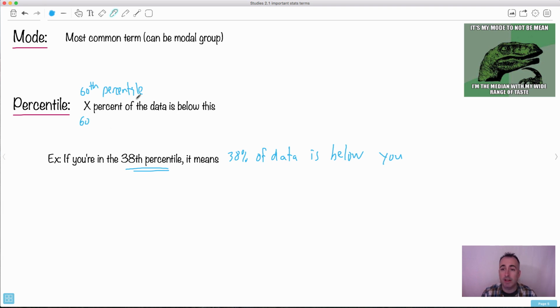So you could say, for example, that my height is in the 90th percentile. That means 90% of people have a height lower than mine. In other words, I'm in the top 10%. Do you see how you can reverse those? I'm clearly not. I'm 5'10", as Americans say, so I'm actually not very tall. I thought I was medium tall, at least in Canada and the US, but I moved to Denmark and everybody here's super tall, so it doesn't even count. So you could think of percentile just like that. Whatever percentile a value is in, if it's the 60th percentile, it just means 60% is below this.